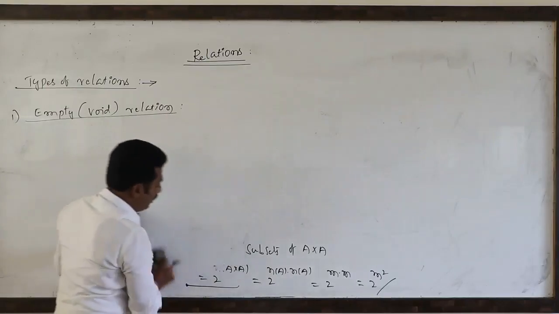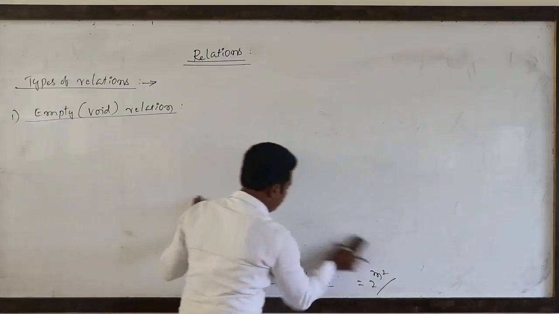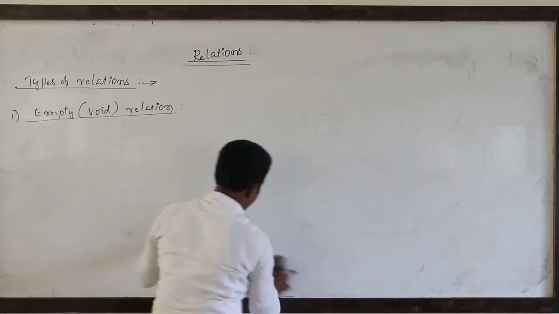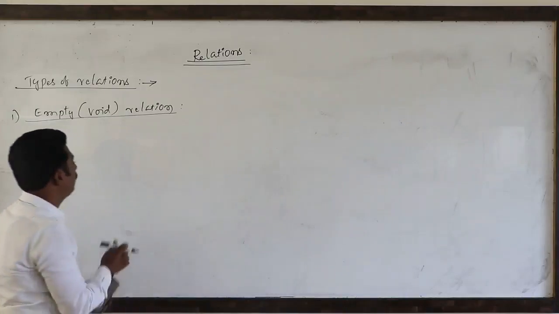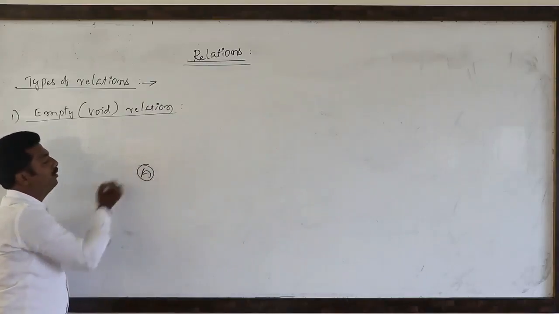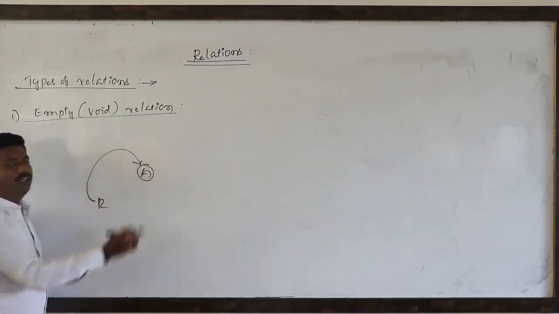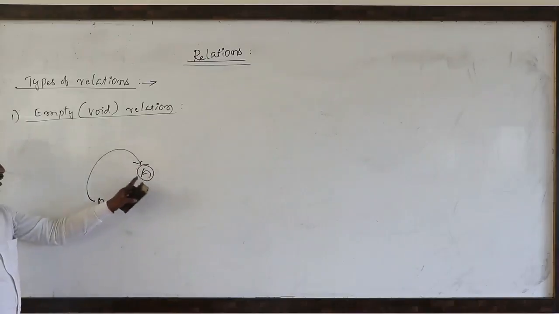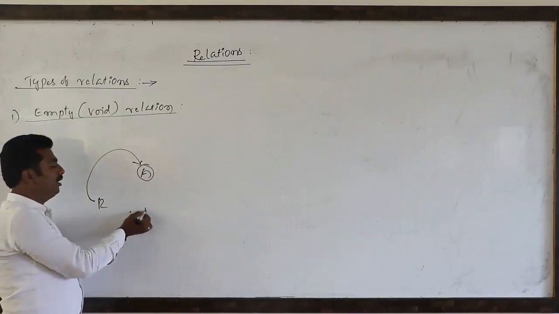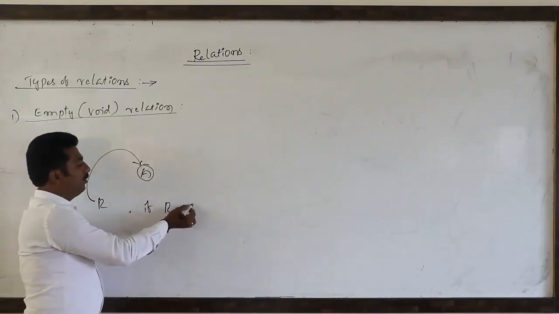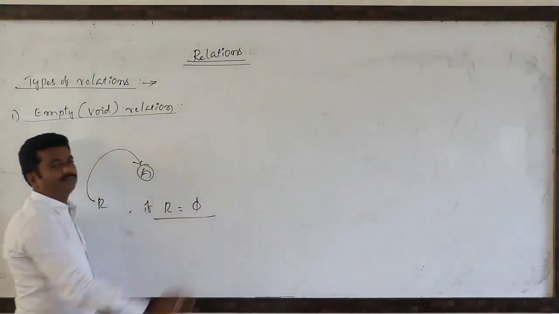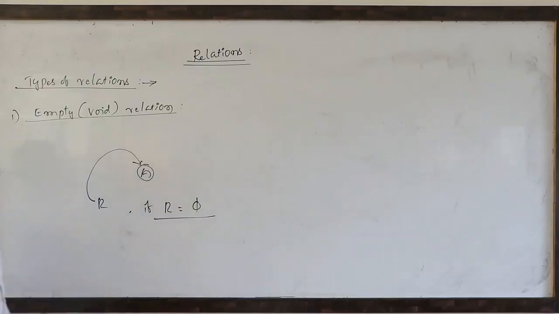What is an empty relation? Let A be a non-empty set. A relation capital R defined on this non-empty set capital A is said to be empty if R equal to the null set.